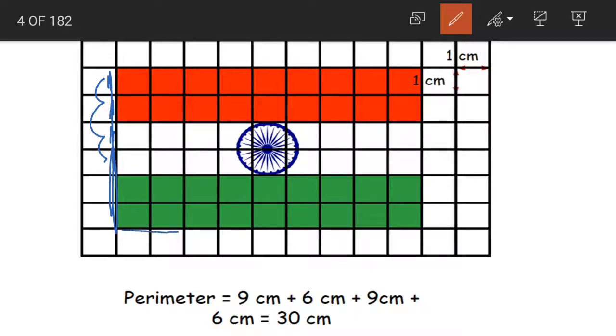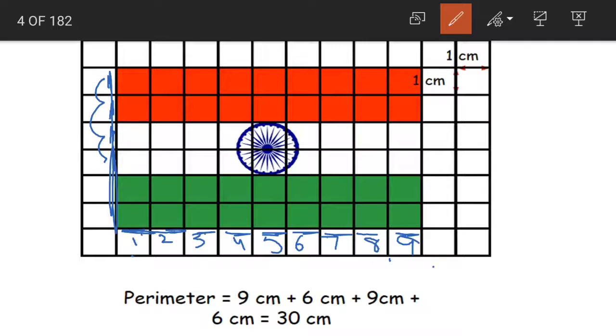Now when we come to this side, how many squares do we have? 1, 2, 3, 4, 5, 6, 7, 8 and 9. So we have 9 squares here. That means 9 sides covering the flag. The boundary of the flag is made up of 9 lines here.